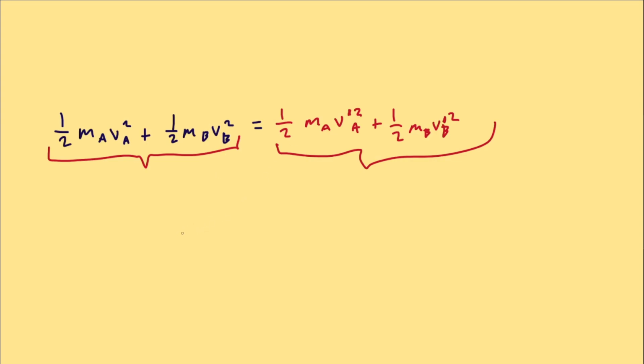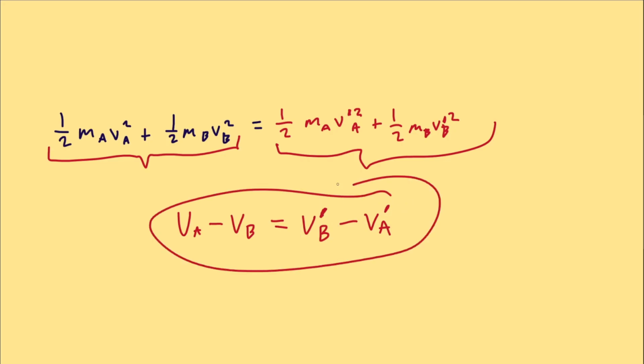But the equation that you get is that velocity of object A minus velocity of object B is equal to velocity of object B minus velocity of object A after the collision, which we label by priming the quantities with these symbols. This is what we discovered in relative velocity all the way back in 2D kinematics.